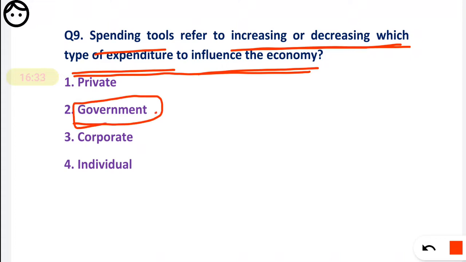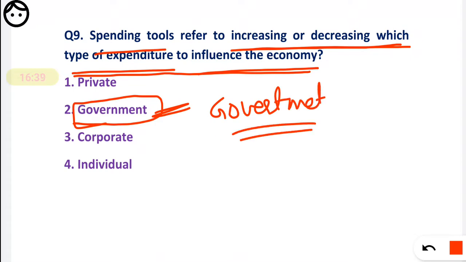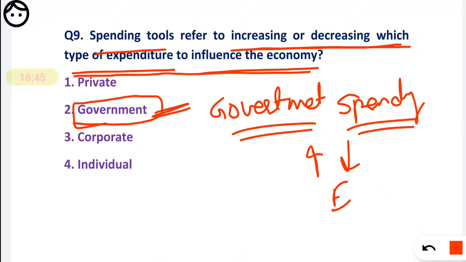The government uses the spending tools to increase or decrease the expenditure. Okay, so the correct option here is the government. That means the blank should be filled so that government spending tools refer to increasing or decreasing the expenditure to influence the economy.